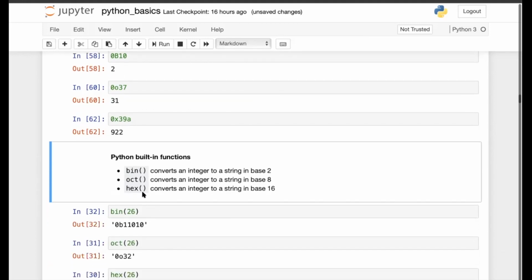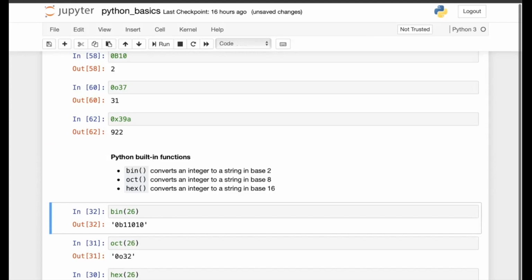You can do the conversion as well. These are the Python built-in functions. Bin is used to convert an integer to a string in base 2. Oct is used to convert a decimal integer to a string in base 8. Similarly, the hex function converts an integer to a string in base 16.